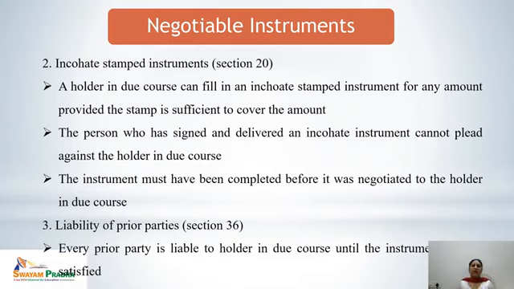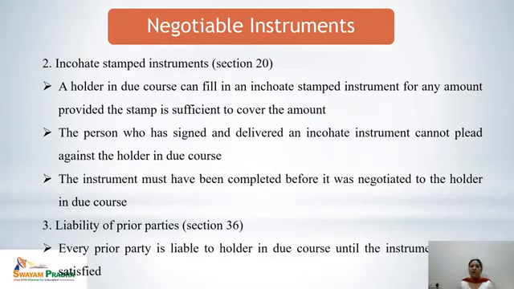Next is the inchoate stamped instruments covered under Section 20. Inchoate stamped instruments are those instruments which are not yet complete. Some part is left to complete that instrument. So a holder in due course can fill in an inchoate stamped instrument for any amount, provided the stamp is sufficient to cover the amount.